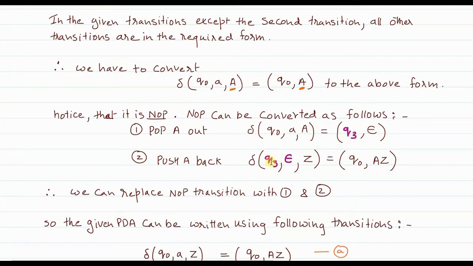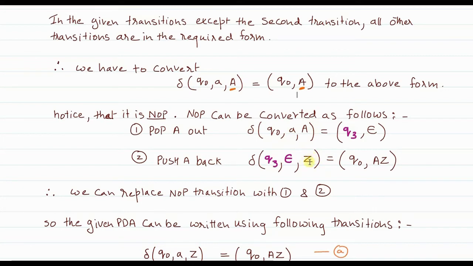Now in this Q3 state, A is again pushed back. Remember, very important, when you are pushing A back onto the stack, you are not reading any input symbol. I have introduced a new state Q3 for popping A out. After popping A out, the machine is in Q3, and in this state we push A back. After popping this A out, the stack is empty, so what is on top of the stack? Z, not Z0, because in the problem it is mentioned as Z, so I will write Z only.